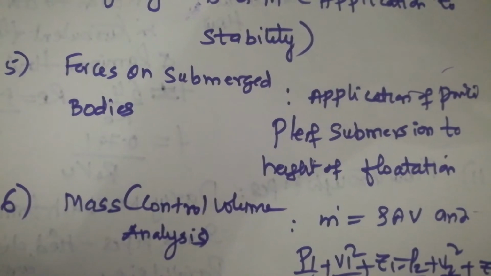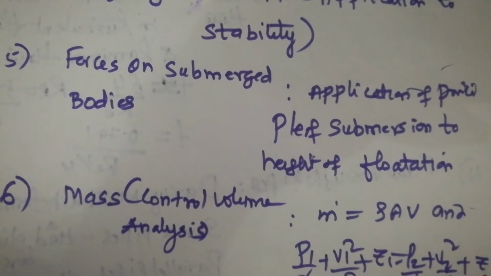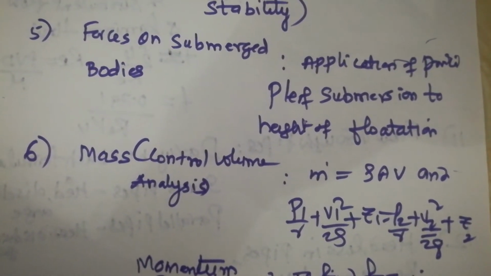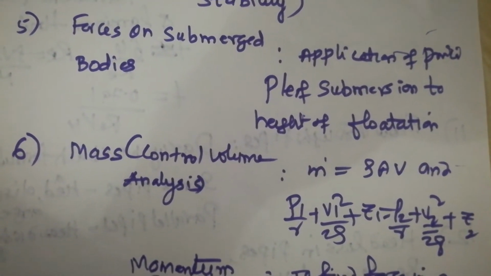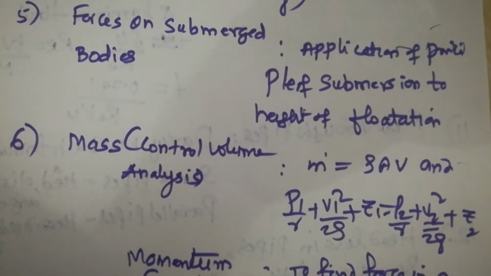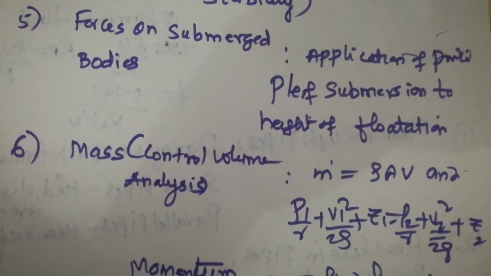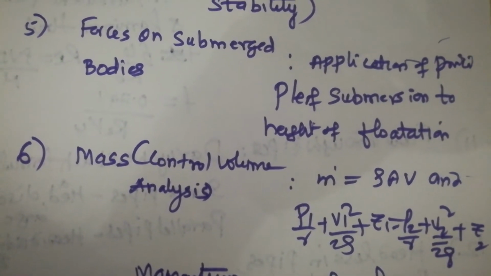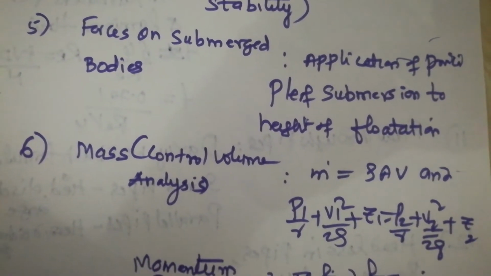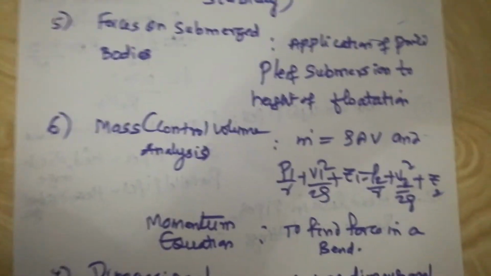Based on the mass flow rate equation, which is called the continuity equation, and one more very famous equation, your Bernoulli's equation: P1 by gamma plus V1 square by 2g plus Z1 is equal to P2 by gamma plus V2 square by 2g plus Z2. You know the notation, so please concentrate on this. Definitely you are going to get one problem based upon the application of both principles, probably the continuity equation and your Bernoulli's equation. Next comes your momentum equation.